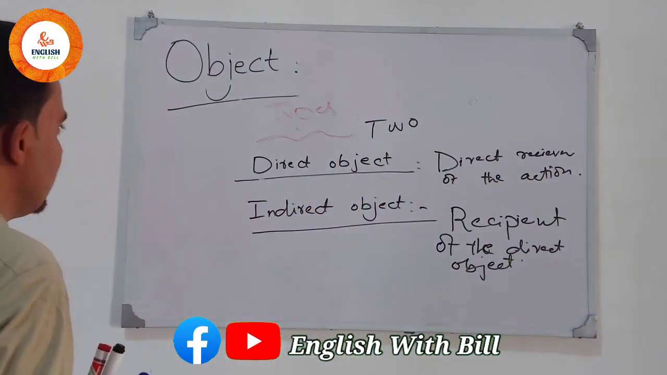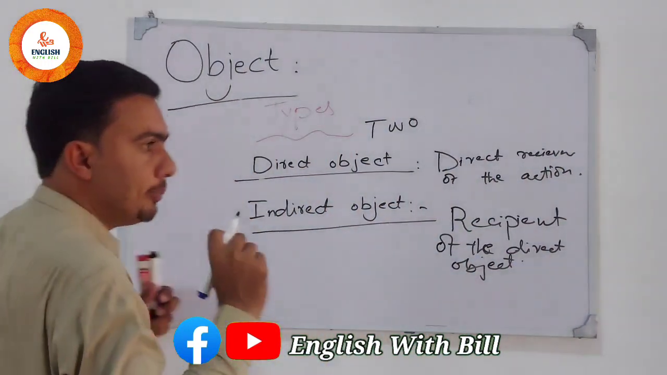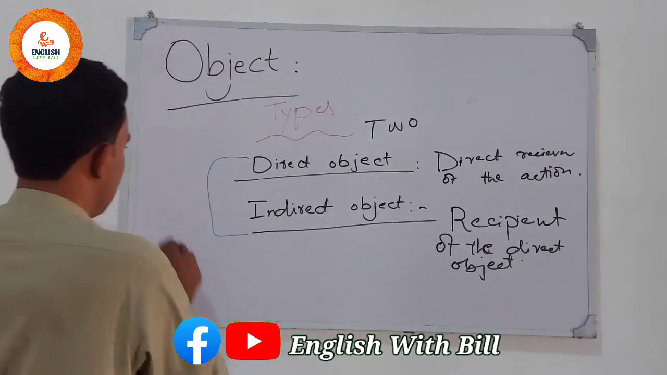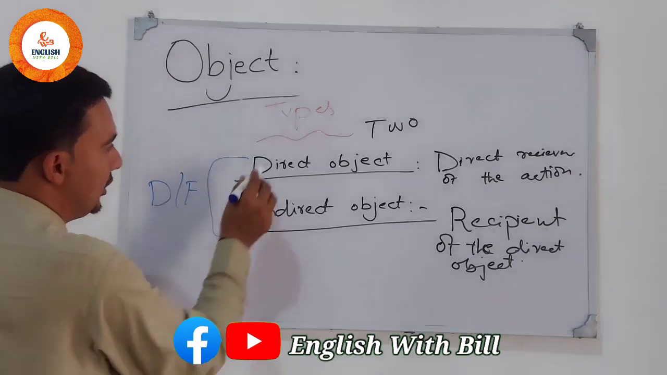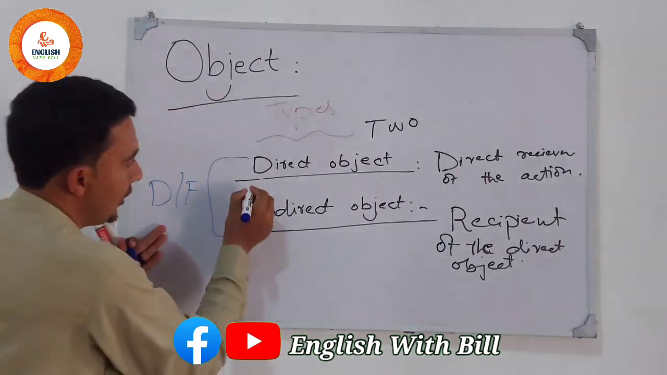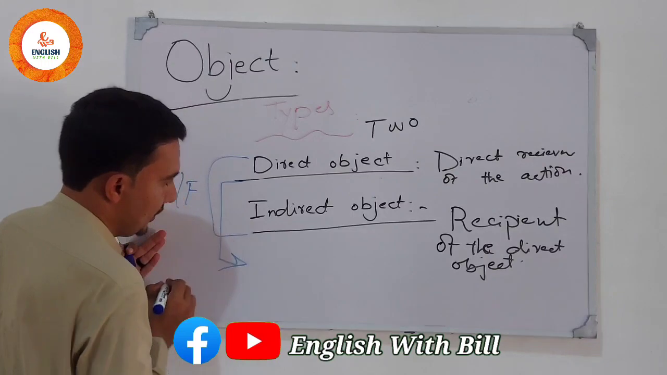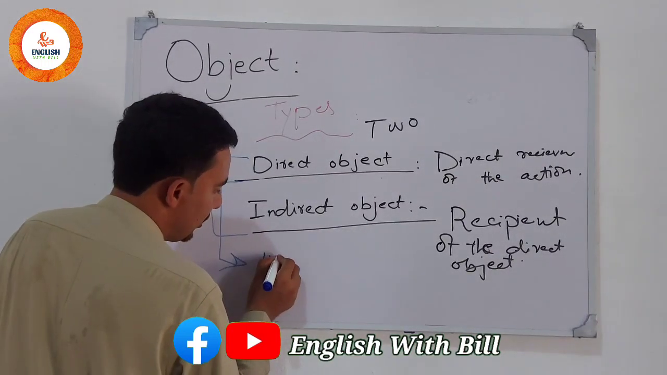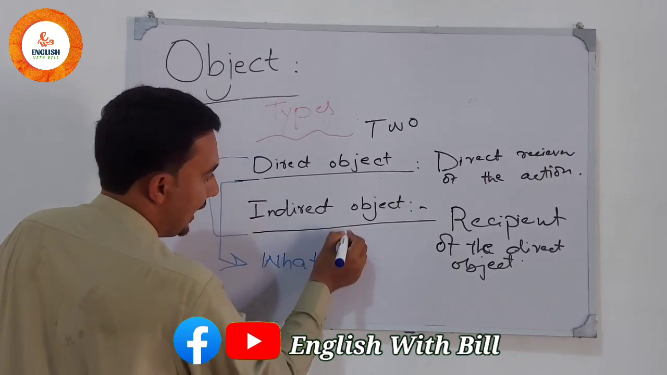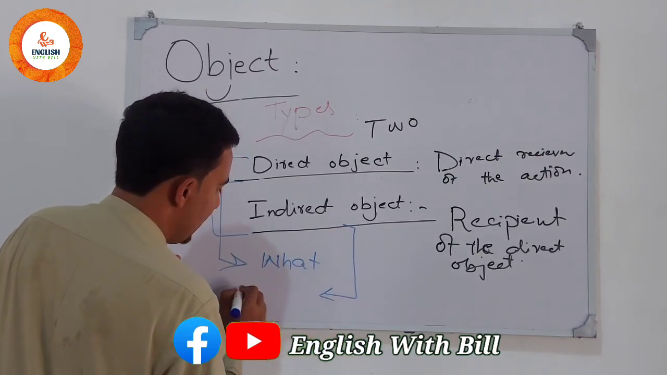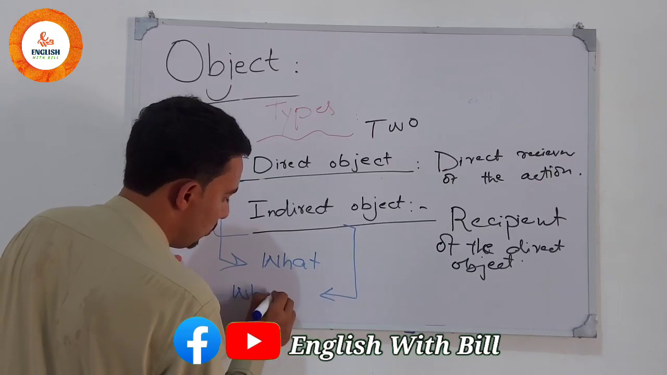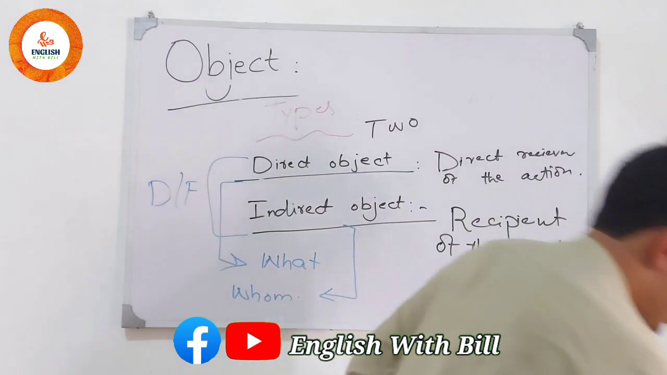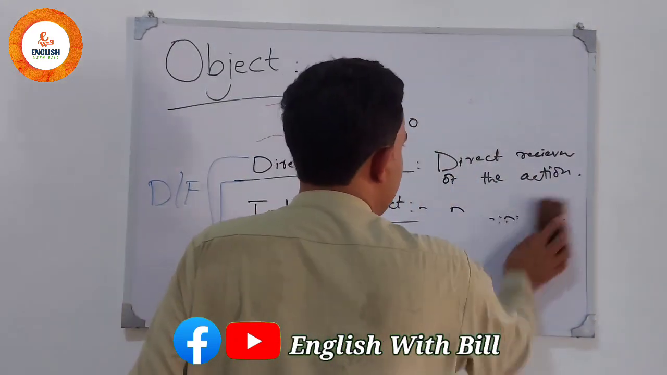Let me tell you another simple basic trick for the difference between direct and indirect object. The direct object will give us the answer of what, and the indirect object will give the answer of whom in a sentence. Let us discuss it in examples to make it clear.